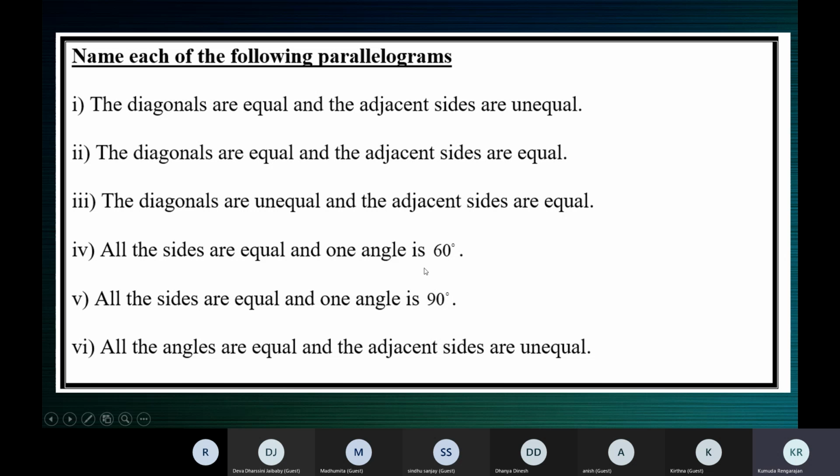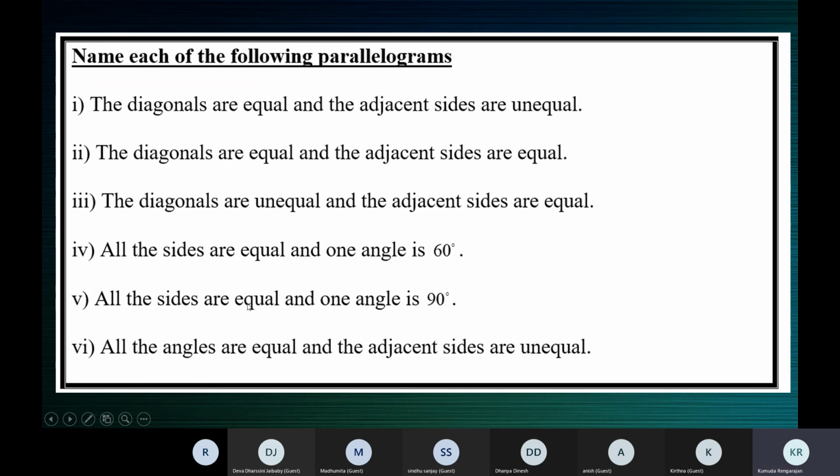All sides are equal only in a square and rhombus. It's not a square, so it has to be a rhombus.